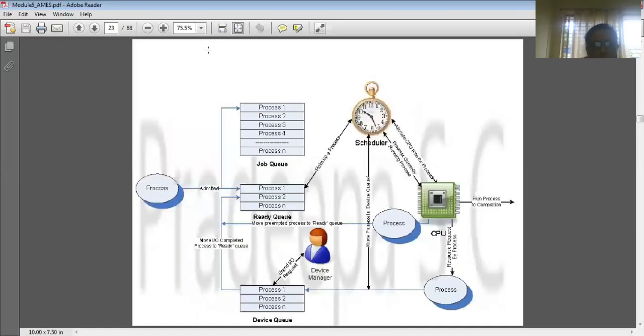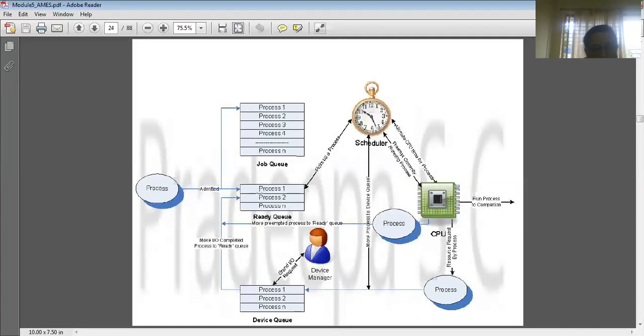And at the same time the process will think that the CPU is executing that program. So this is a typical example where you can see n number of processes running on the operating system. In that case, how will the operating system kernel execute the processes? Whenever a process enters, first it is put into the job queue, where n number of processes are stored. Later they are brought into the ready queue.